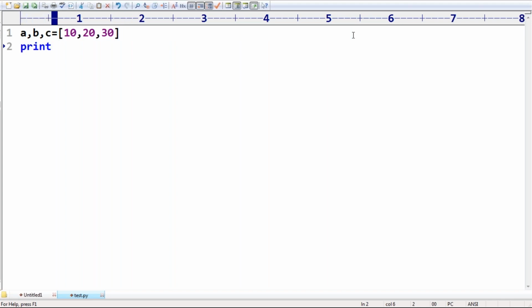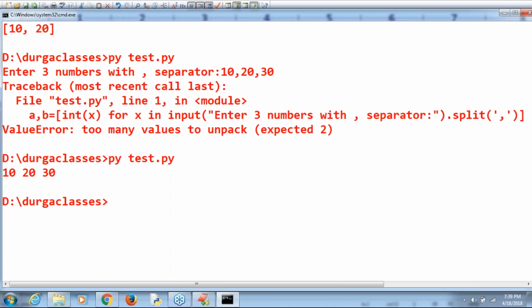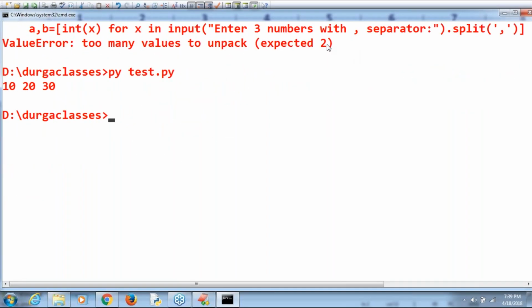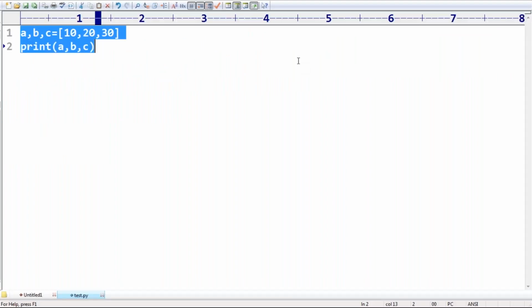Yes, where is the proof? A comma B comma C. If I take A comma B comma C, perfect. 10 comma 20 comma 30, by default you are going to get. No doubt at all. Okay? So now let me explain one more so that you will get much clarity.